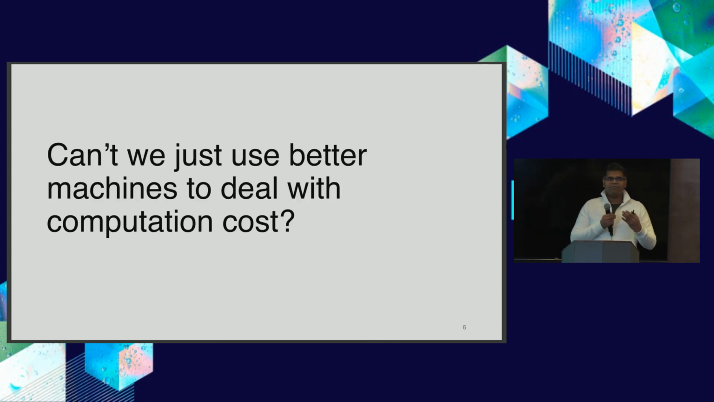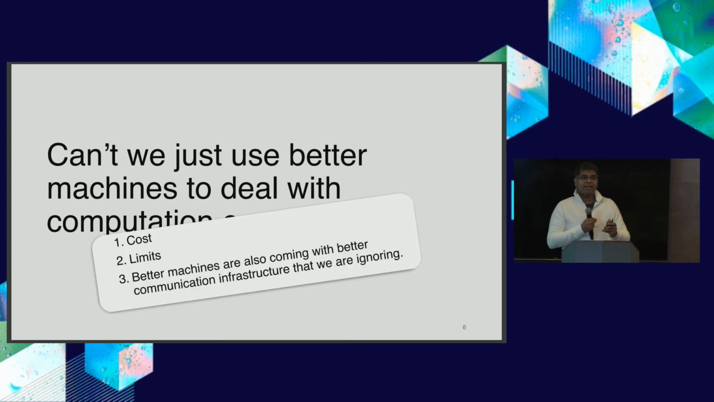So the question that we ask is, why can't we just buy better machines and deal with this computation cost that we are questioning when we talk about computational security? And I want to give 3 reasons. Let me start with the easier reason. A is that better machines which have hardware acceleration can be costly. So if you want to scale with them, it's going to increase the cost on your infrastructure.